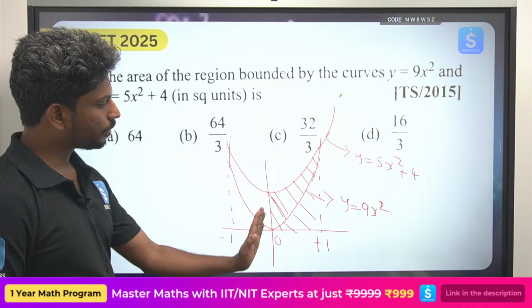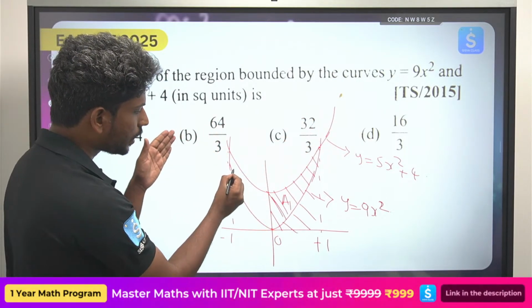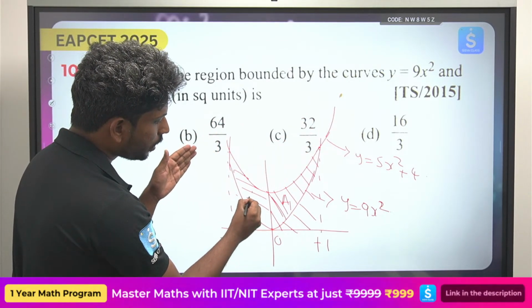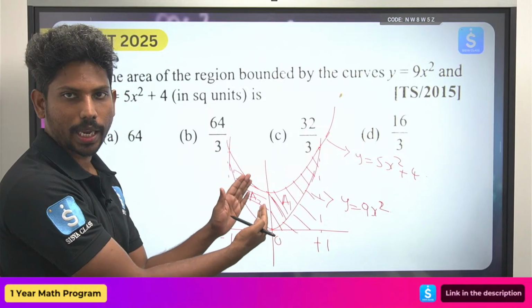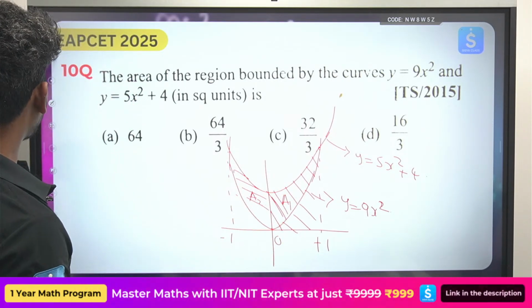Okay, so 2 times of the area A1 will be the complete area. Here we have A1 and A2. So already you know that these two are symmetric, so A1 is equal to A2. So 2 times of A1 we will get the answer. So what is our upper curve?